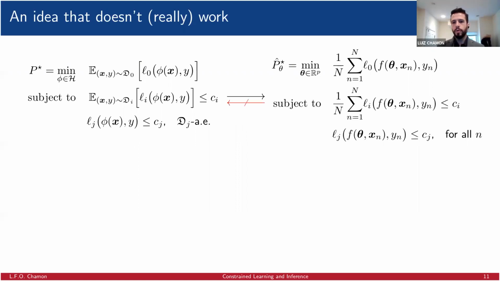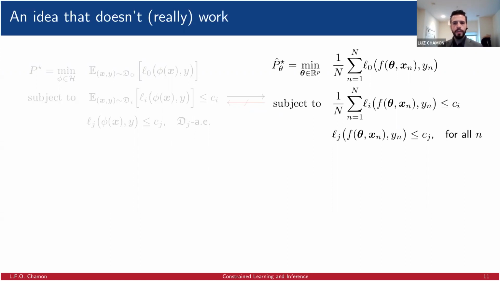That does not hold true anymore once we add constraints. VC learning theory only talks about the unconstrained case. So we don't even know if this deterministic finite dimensional problem, if we could solve it, would give us a solution of the problem we actually care about, which is the problem on the left. Additionally, this is a constrained non-convex problem.